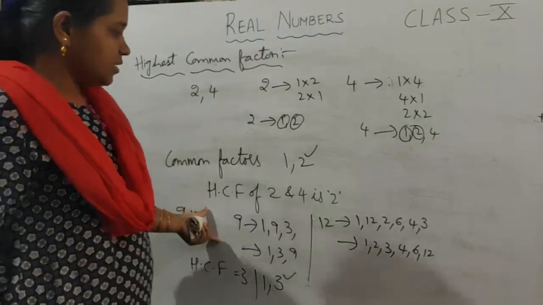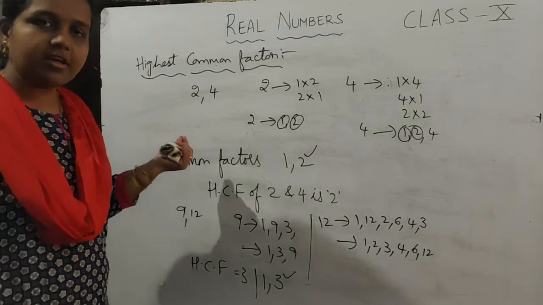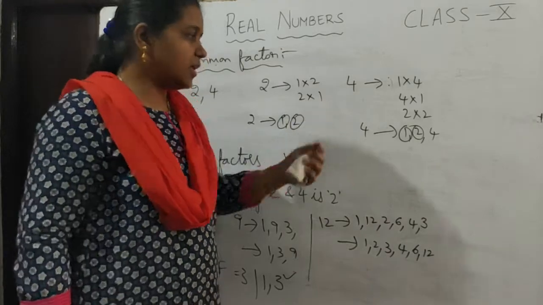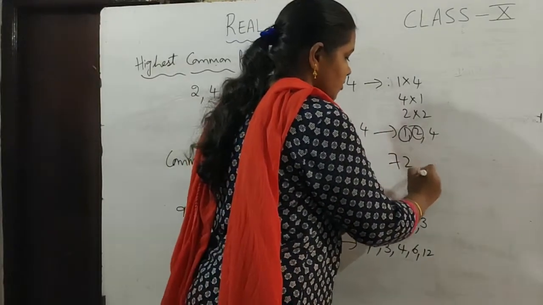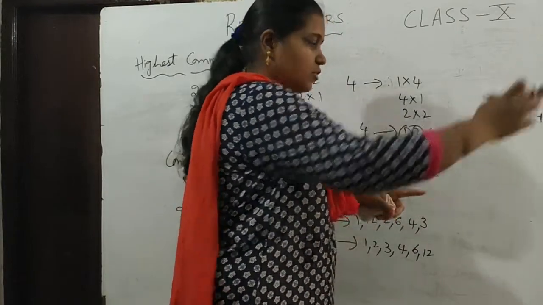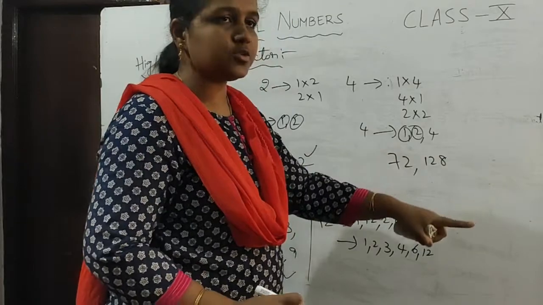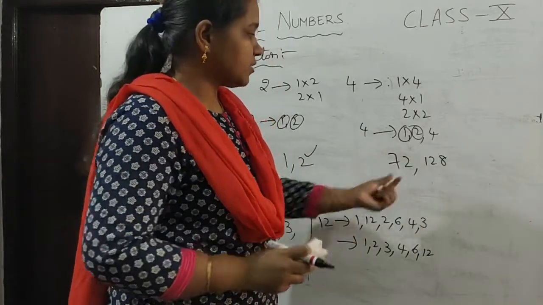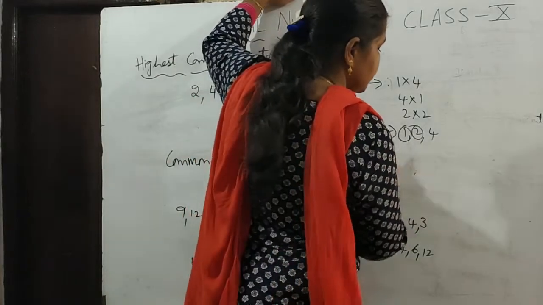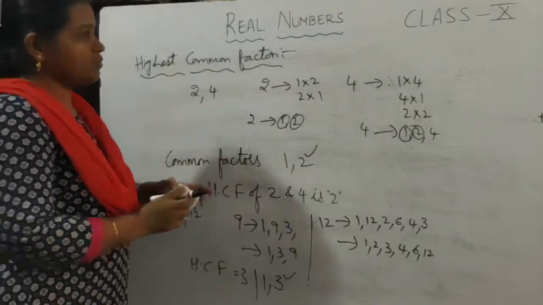Now here the examples I am taking are very small, 9, 12 like that. Suppose I want to find the highest common factor of 72 and 128. Then I have to write all the factors of 72 and all the factors of 128, list out the common factors between these two, and then write the highest common factor. So for finding the highest common factor, there is a method.